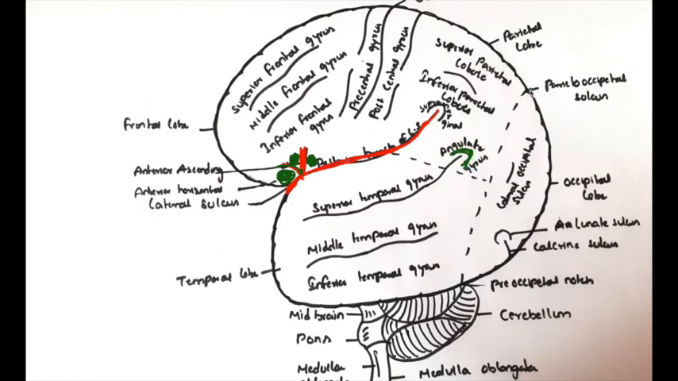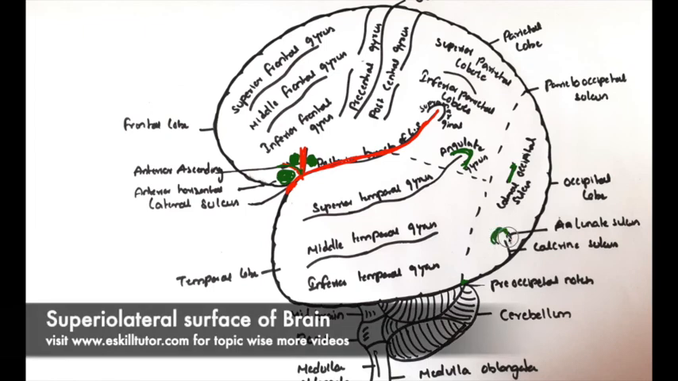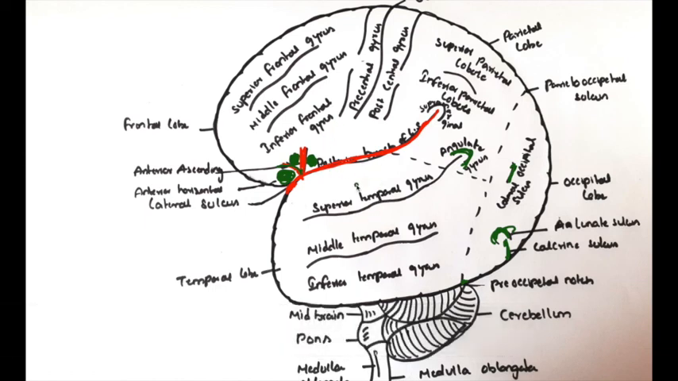And this is the parieto-occipital sulcus, and this is the pre-occipital notch. This is the lateral occipital sulcus. And here in the occipital lobe, this is the lunate sulcus, and this is the calcarine sulcus. This is about the superolateral surface of